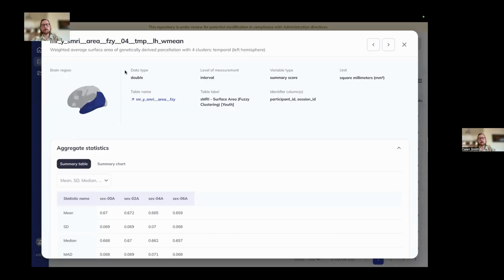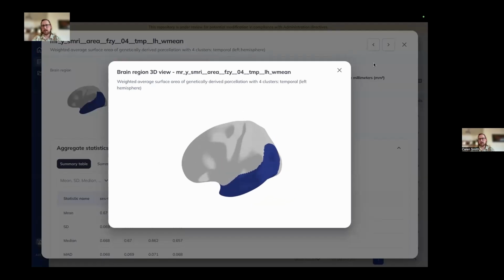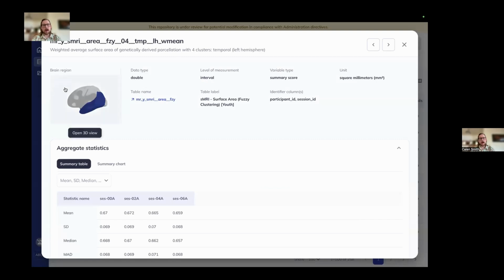The details views for all of our variables are going to be different depending on what type of variable you're looking at, because they have different descriptive information about them in the data dictionary. Something unique about our MRI brain atlases is that you'll have this 3D brain viewer where you can click into it and look at the brain region that you're interested in. I'll show you a few different examples of this as well, but every detailed view is going to have the variable name, the variable label, some information about the variable, so the data type, variable type, any units, etc.